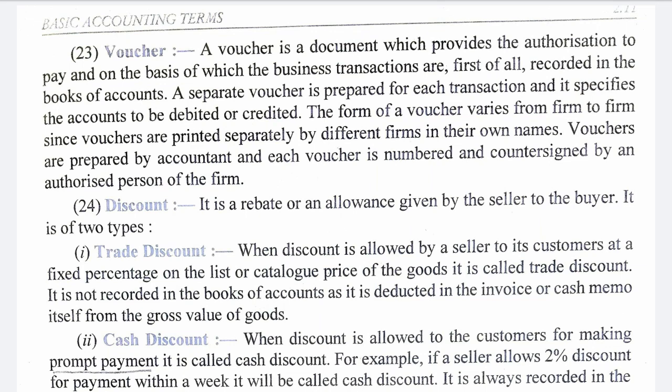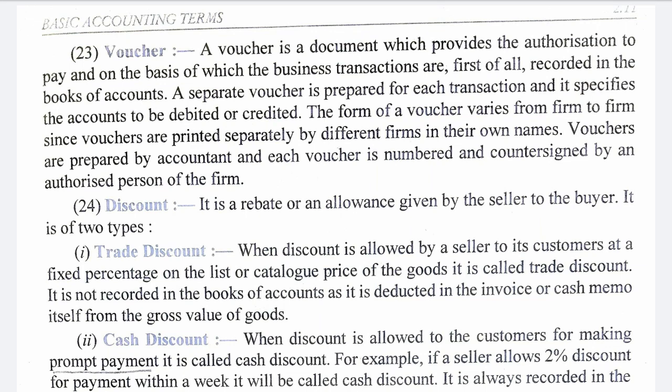On the top of that voucher, the name of the business is written. For example, Shreya Stationeries. If the business is Shreya Stationery, a voucher of that will be printed in the name of Shreya Stationery. On the top, the name of the business will be written and it will be either a debit voucher or a credit voucher.